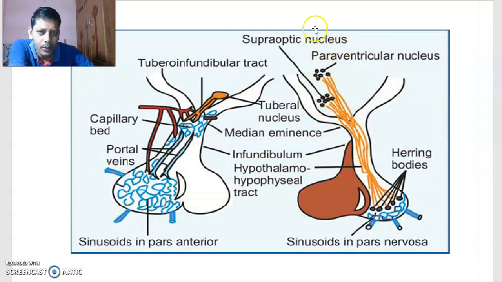Together they are called a nucleus. A group of cell bodies in the central nervous system is called a nucleus. This is called the paraventricular nucleus, this is called the supraoptic nucleus, and you can see here the tuberal nucleus. What is meant by nucleus? A group of cell bodies is called a nucleus.